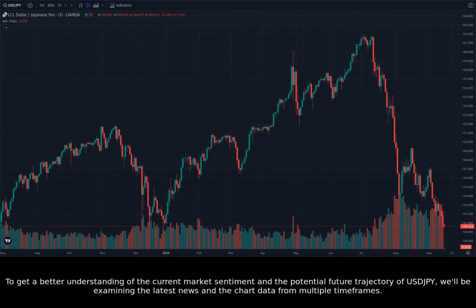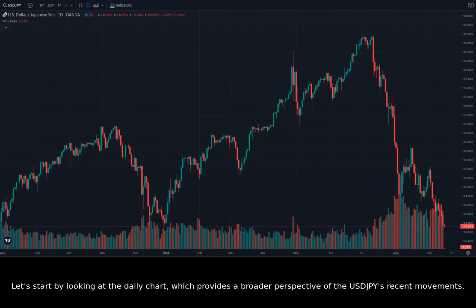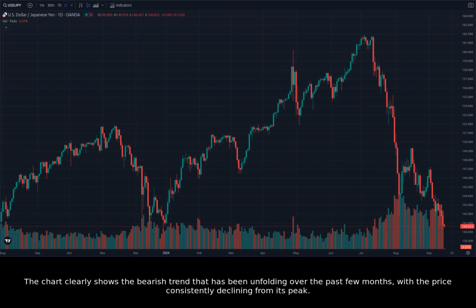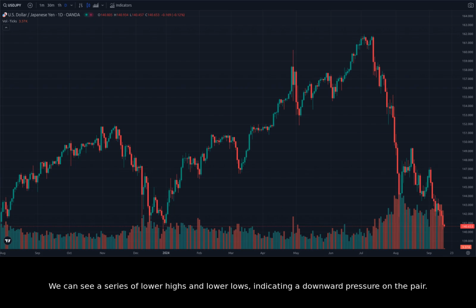To get a better understanding of the current market sentiment and the potential future trajectory of USDJPY, we'll be examining the latest news and the chart data from multiple timeframes. Let's start by looking at the daily chart, which provides a broader perspective of the USDJPY's recent movements. The chart clearly shows the bearish trend that has been unfolding over the past few months, with the price consistently declining from its peak. We can see a series of lower highs and lower lows, indicating a downward pressure on the pair. The recent decline has taken USDJPY below several key support levels, which could signal further weakness.